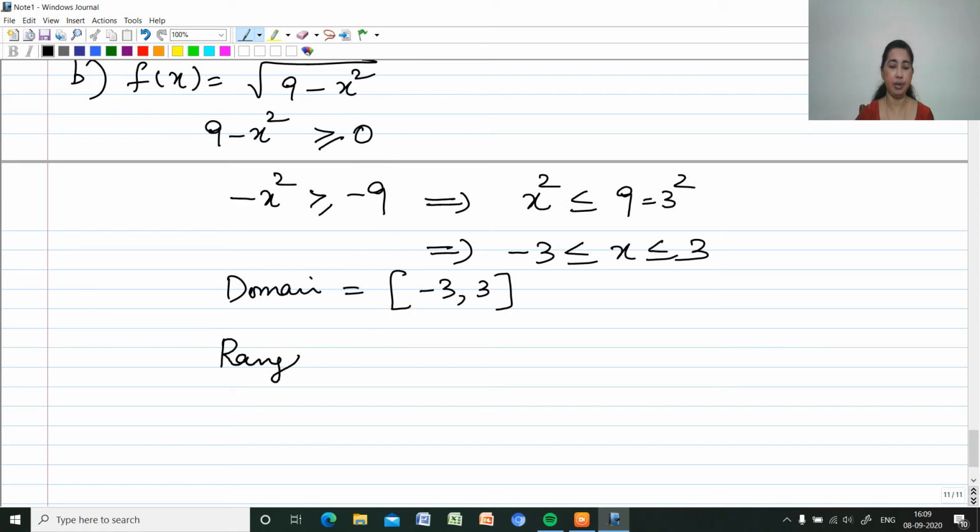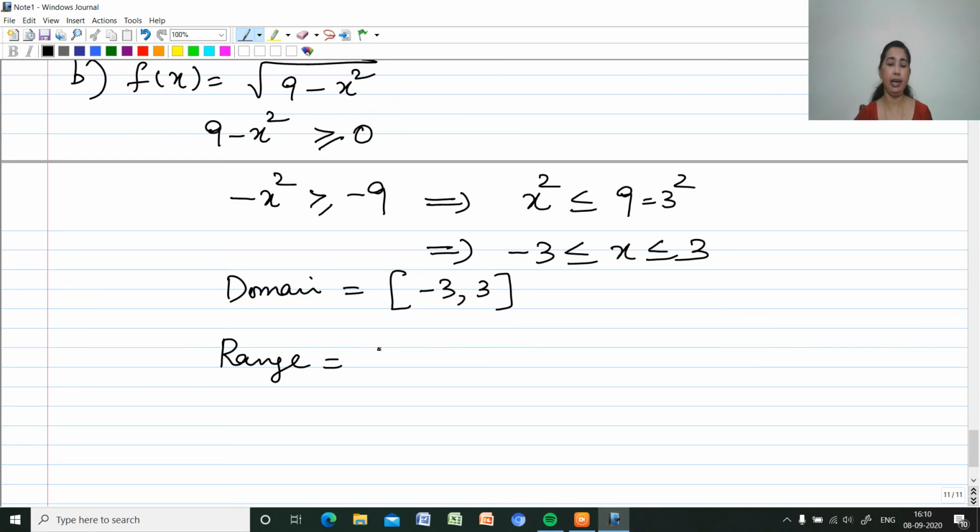Range will be, that is, if I am putting any values from minus 3 to 3 in the given function f of x equal to root of 9 minus x square, I can substitute and see. If I am giving minus 3 here, 9 minus 9, you will get it as 0. Then in between value, if it is 1, 9 minus 1 is 8, root 8, that is 2 root 2. So it will be from 0 to 3. Maximum value it can take is 3, because if x equal to 0 you will get it as 3.